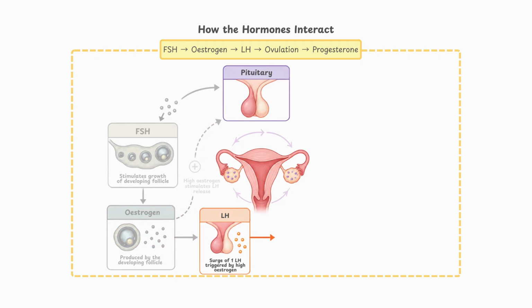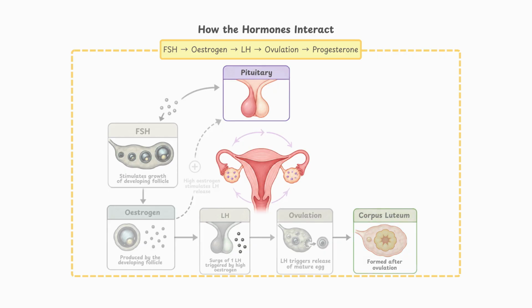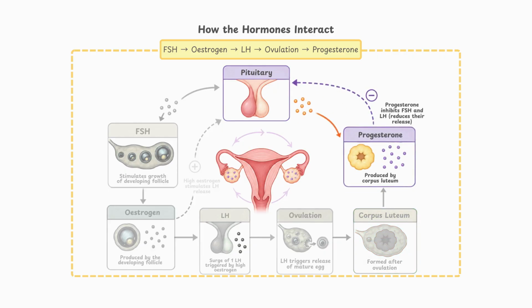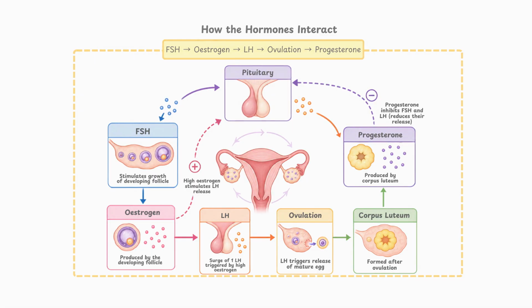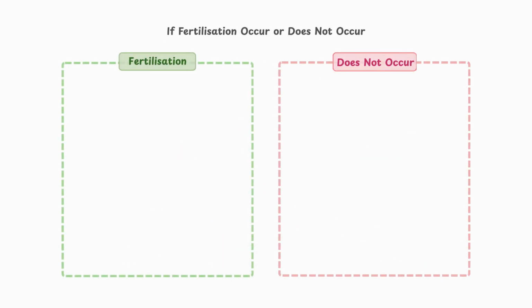This sudden surge in LH causes ovulation, where the mature egg is released. After ovulation, the follicle becomes the corpus luteum, which produces progesterone. Progesterone maintains the thickened uterus lining, keeping it ready for a possible pregnancy. So each hormone has a specific role, and together they make sure the reproductive system is properly prepared at the right time.